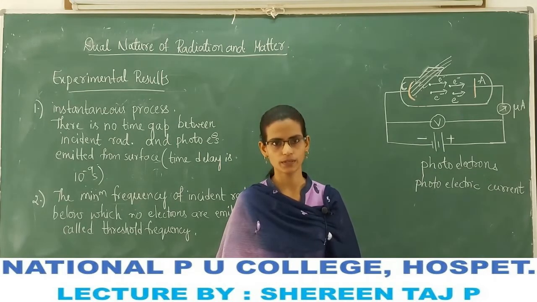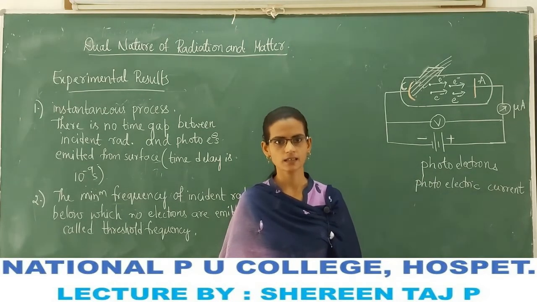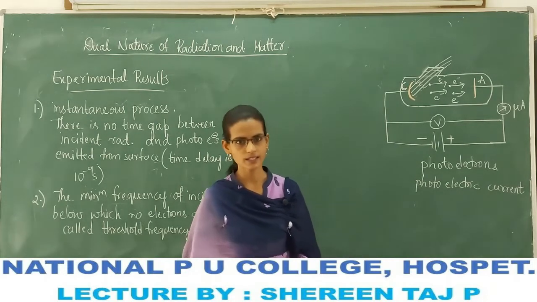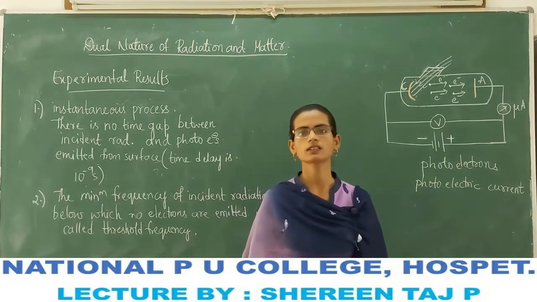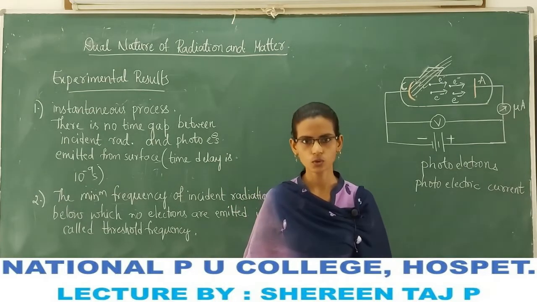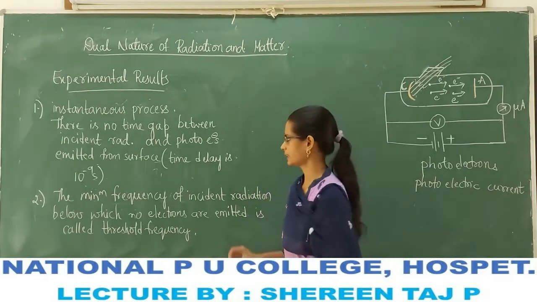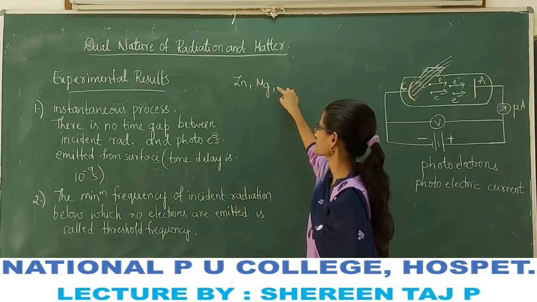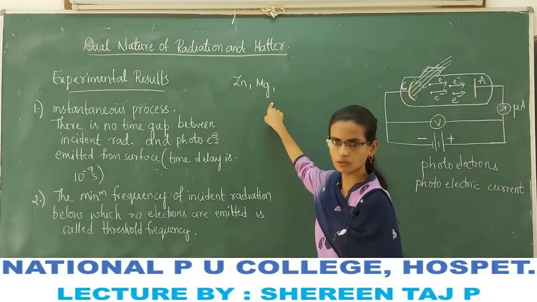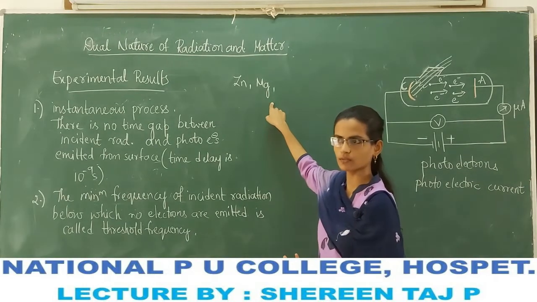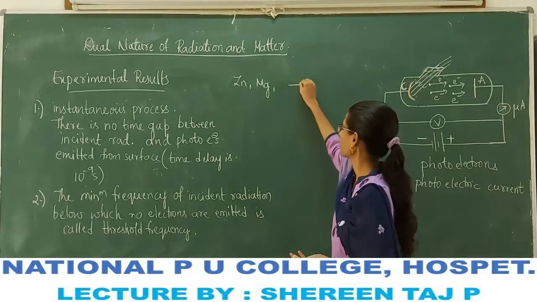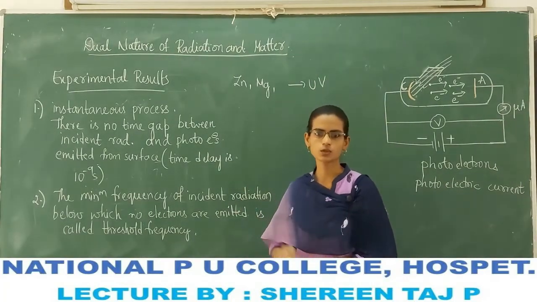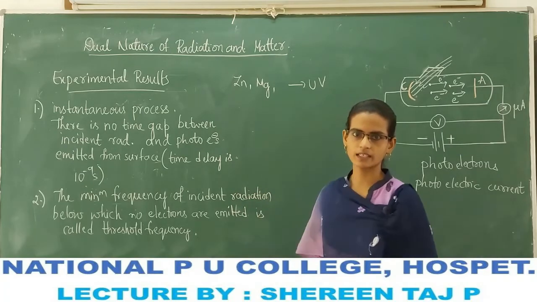For example, metals like zinc, cadmium and magnesium all show the photoelectric effect for ultraviolet radiation. They show the photoelectric effect only when the minimum frequency is that of ultraviolet radiation.